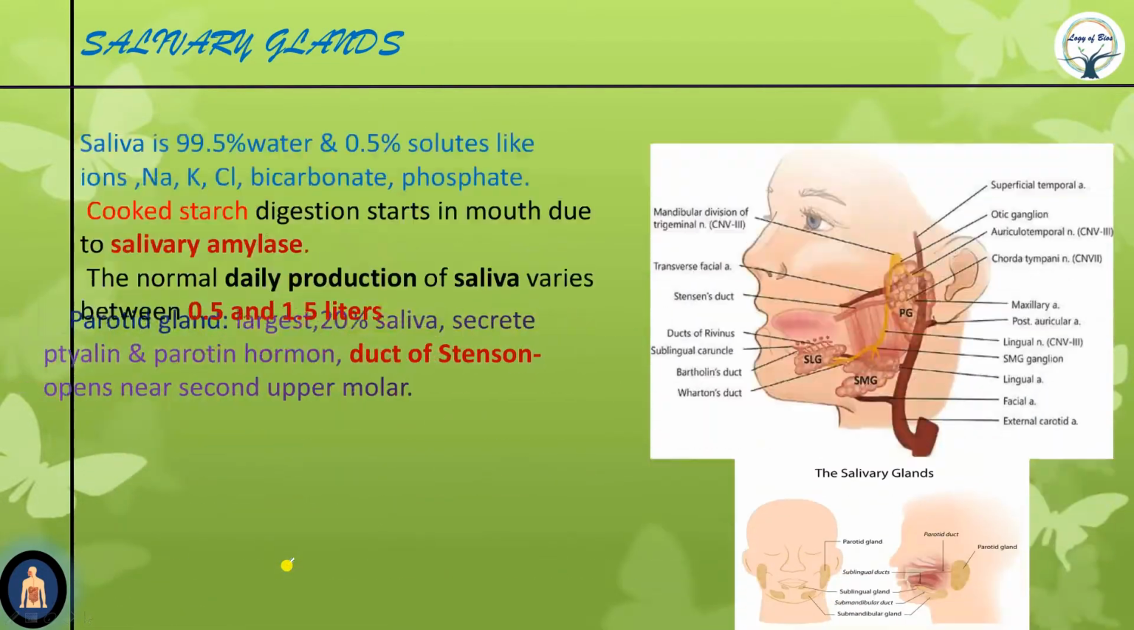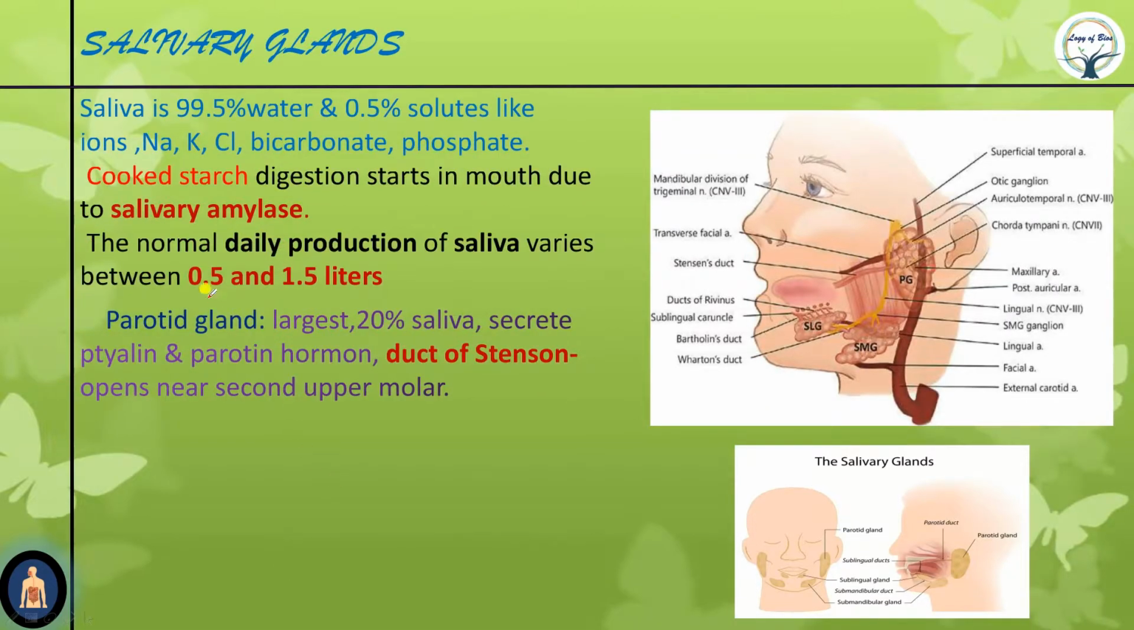The first one is the salivary gland. Now, saliva is 99.5% water, and only 0.5% is solutes like sodium, calcium, potassium, bicarbonate, and phosphate. Now, cooked starch digestion starts in the mouth due to salivary amylase. Salivary amylase is also known as alpha amylase or ptyalin. Ptyalin is another name for salivary amylase.